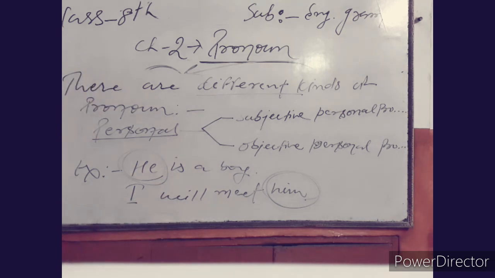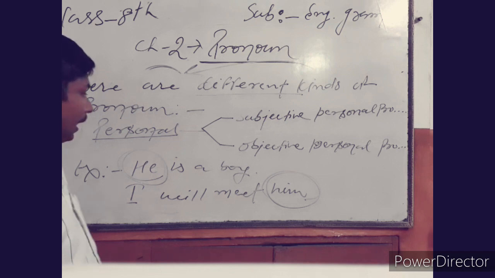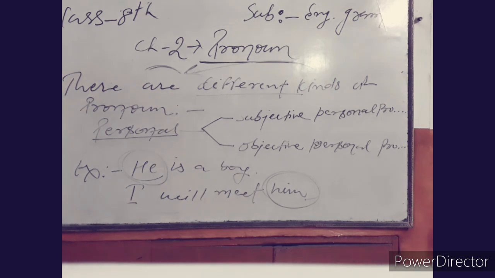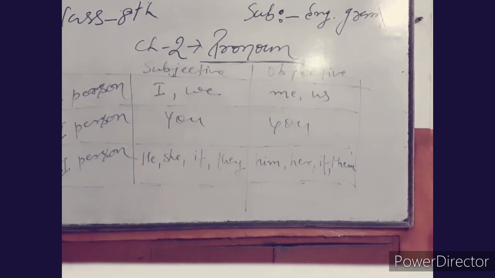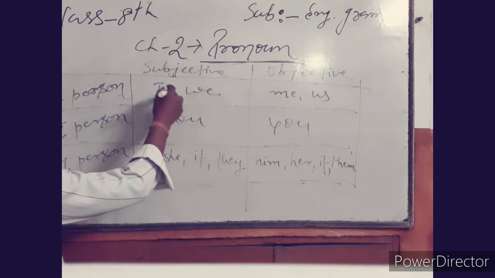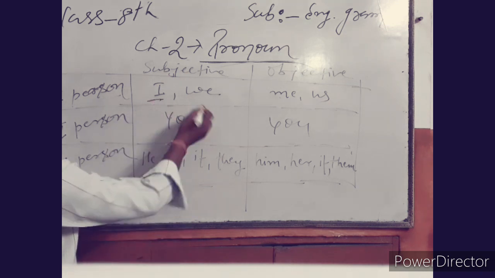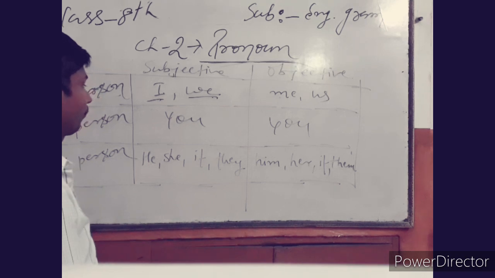You can be clarified by a table that I am going to write on the board. Please focus and stay. Here I have drawn a table and you can see on the board that first person pronoun is used as a subjective case in a sentence in the form of I and we.